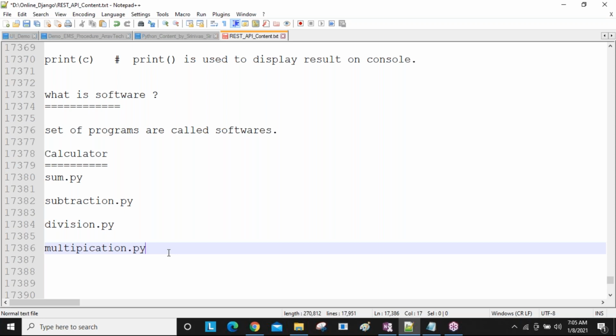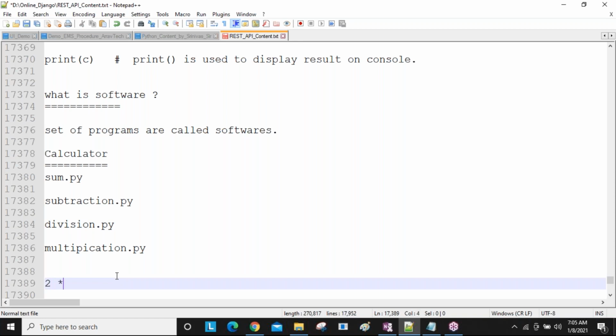By using softwares, we reduce the burden on the users, the people who use the softwares, and we provide a lot of benefits to them. For example, take this calculator. I want to do multiplication, 2 into 3. Easily we can check the result is 6.